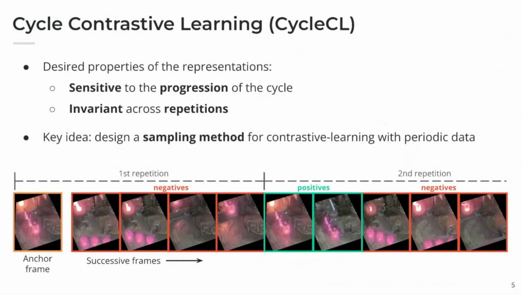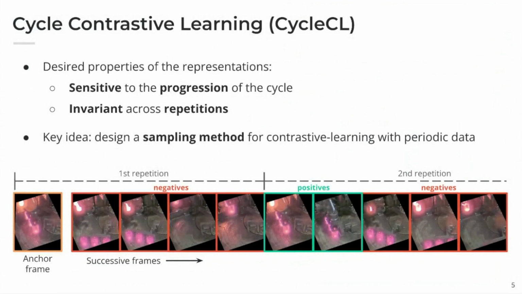If we look at the second repetition, with the frames marked in green, we can see that the visual content is basically the same. At the same time, the representations that we want to learn should be invariant across repetitions. Here we see these negative frames marked in red, which are the stages after the beginning of the production process, and we can see that the bottles are pushed away and the visual content is significantly different.